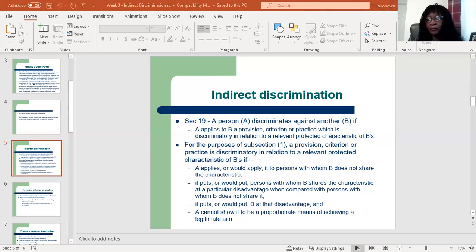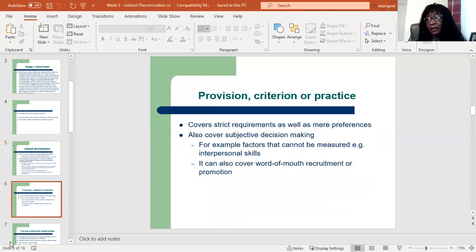So, just like we did in direct discrimination, I would want us to analyze some of the words used here. So we have provision, criterion, or practice, which I said let's just call PCP. The PCP could be a requirement which an employer is looking for from an employee to do the job. It could be a strict requirement, or even just a mere preference, which the employer asks for.